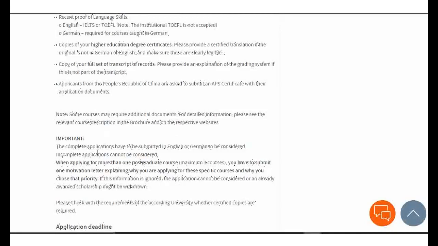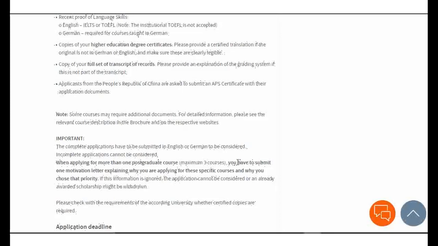Important: the complete application has to be submitted in English or in German to be considered. If it is in anything other than this, it is not going to be considered. Incomplete applications are not considered. That is typical, and we all understand, because at the end of the day you're just going to waste their time. When applying for more than one postgraduate course, you have to submit one motivation letter explaining why you are applying for this specific course and why you chose that priority: first course, second and third. It was explained prior and it is explained again.